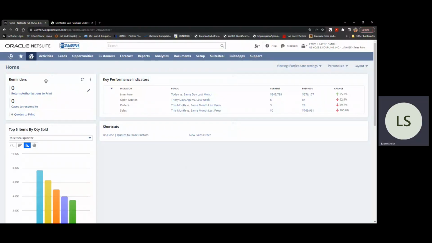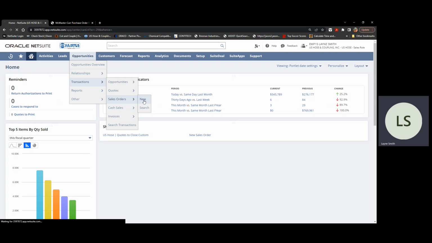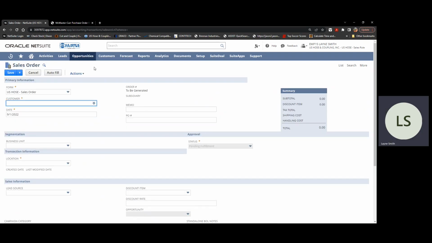Okay, we're going to walk through the sales order entry process here. There are two ways to get to sales order entry. I've got it saved here as a favorite for new sales orders, but you can go Opportunities, Transactions, Sales Orders, New. If you want to save this to your shortcuts, you can hover over that, click Add to Shortcuts, and give it a name. Since I've already got it saved, I'm not going to duplicate it, but that's a nice little shortcut.